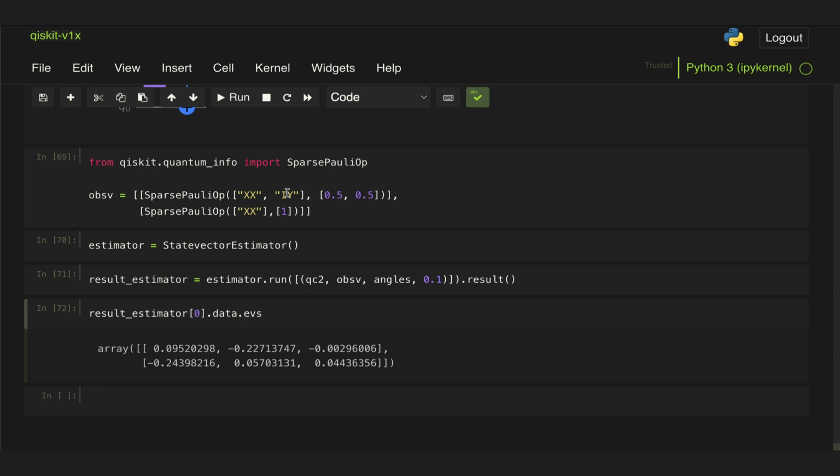So in the next video, we'll look into the sampler and estimator from the Qiskit IBM Runtime, which are the classes that would allow us to do exactly the same we did here, but specifying IBM's quantum processors as the backend. Now the good thing is that the format of the inputs and the outputs is exactly the same as what we have here. So that would allow us to run simulations and then take the results and compare them with hardware by using a similar way to execute things.